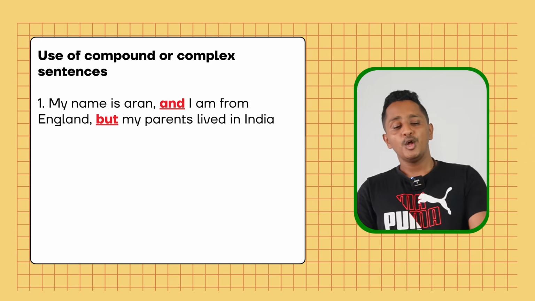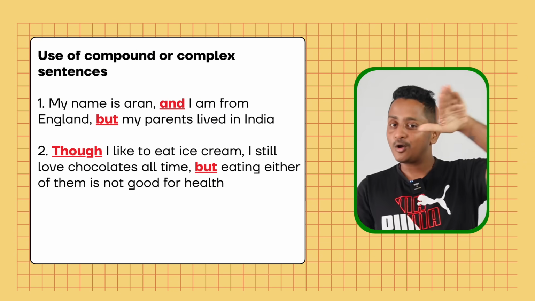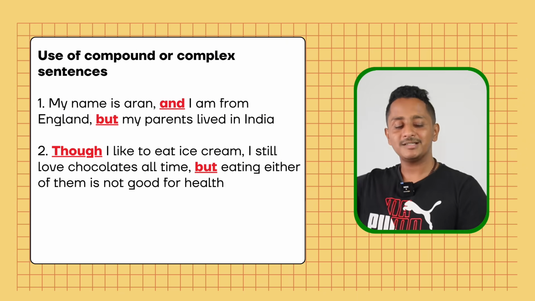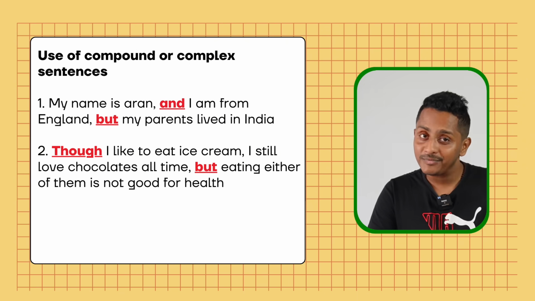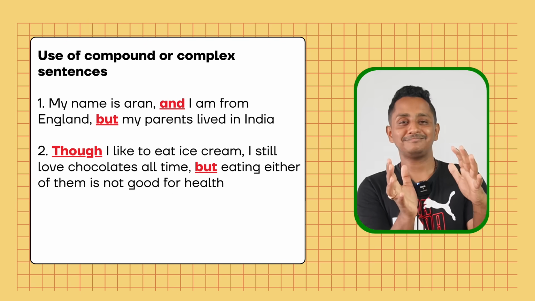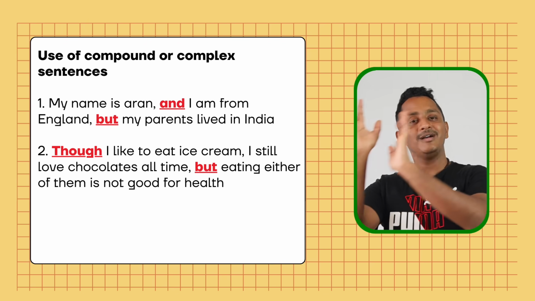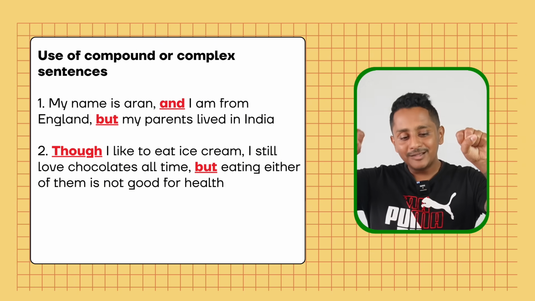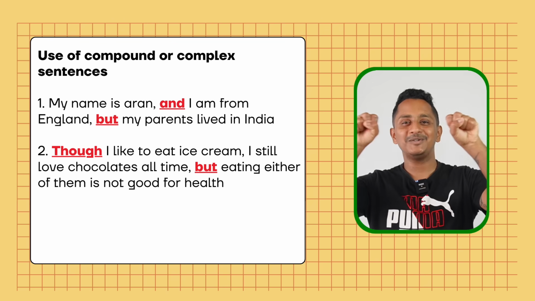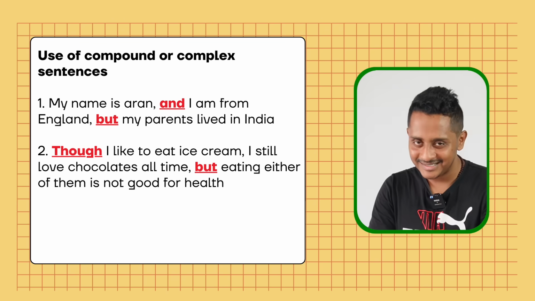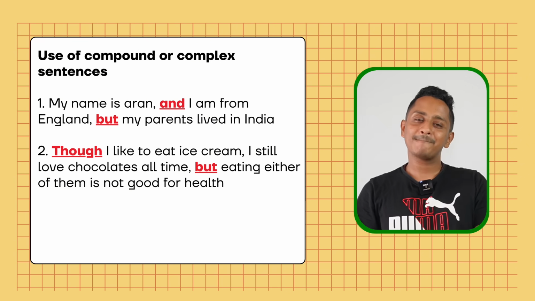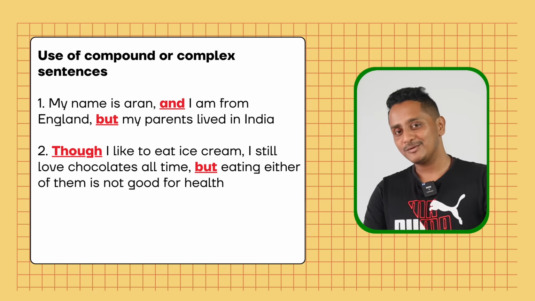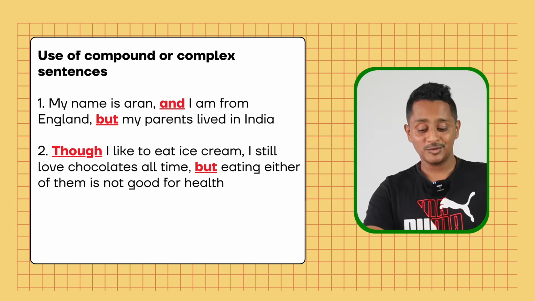Despite, in spite of. Though I like to eat ice cream, comma, there won't be a connector. It is: though I like to eat ice cream, comma, put another sentence. I still love chocolates all the time. End of the first sentence. Though I like to eat ice cream, I still love chocolates all the time. First sentence is over. Eating either of them is not good for health. Second sentence. Between them, I add a connector, a FANBOY called but. This is a complex-compound sentence. You can make use of either of these to get full scores towards your grammar.